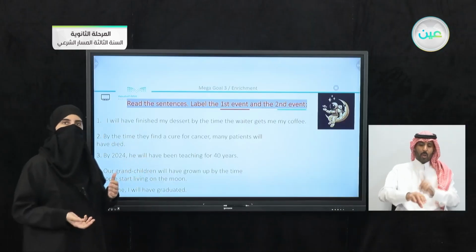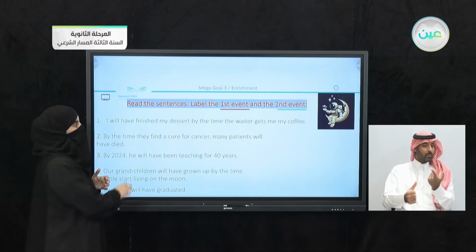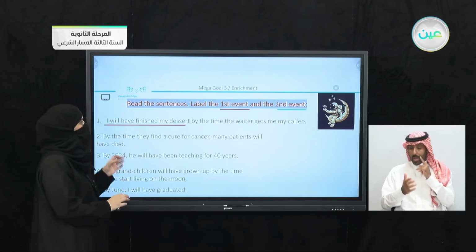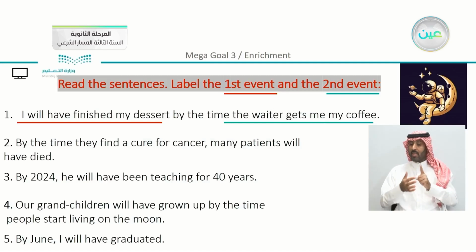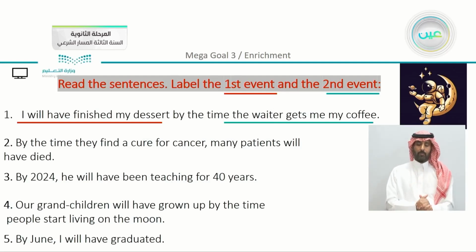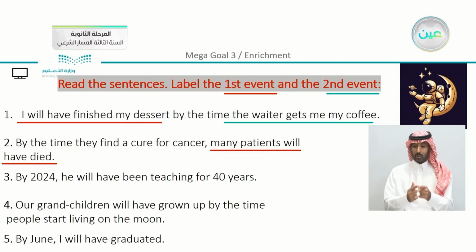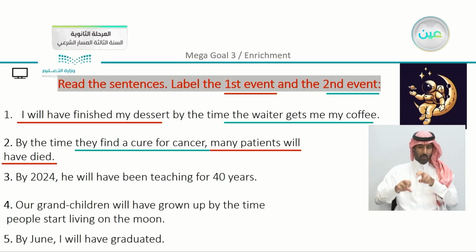So what happened first? The first event is: I will have finished my dessert, and the second is: the waiter gets me my coffee. By the time, this time you can see that it came at the beginning of the sentence. So here we can say that we have, many patients will have died, and the second event, they will find a cure for cancer.